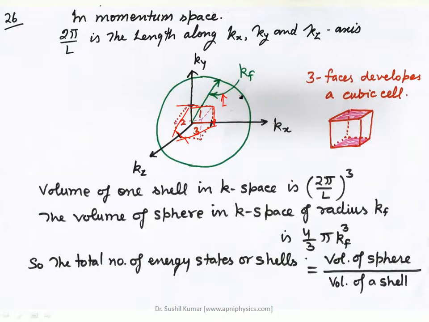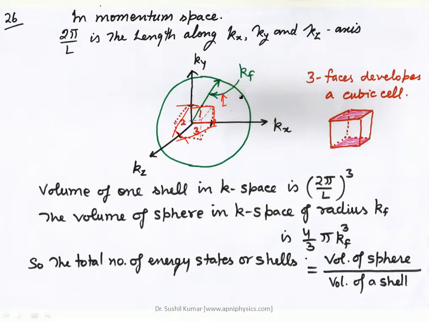Now you can further see that the volume of one cell in k space is (2 pi by L) cube, where 2 pi by L is one side. By using that idea, we are trying to find the volume of a cell, and that cell represents an energy state in which electrons are occupied. First we found the volume of one cell in k space, and that is (2 pi by L) cube.